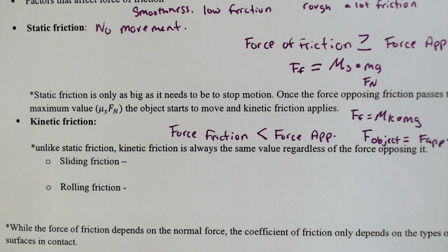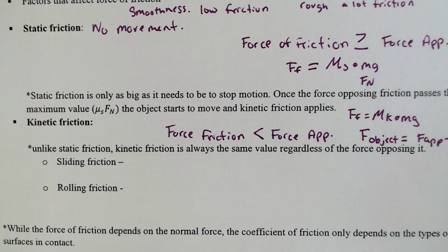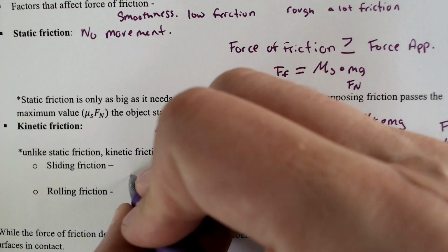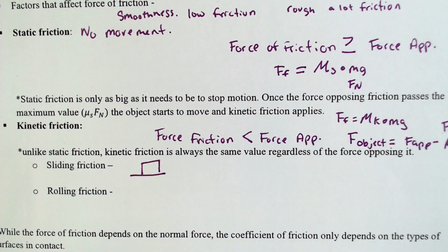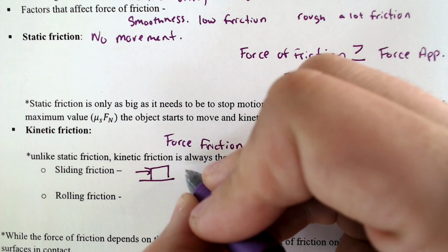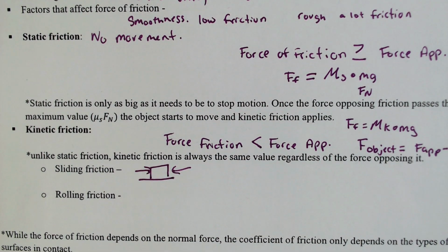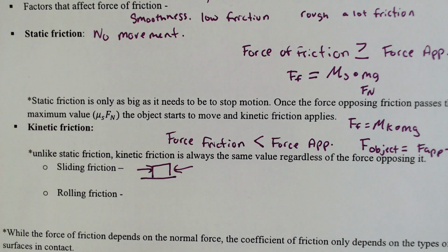Okay? Now there are two different types of friction that you could encounter, and this will be the end before we do examples in the next video. Sliding friction is the normal one that you would deal with, and that would be if the object is on the ground. If you were pushing this way, friction would be opposing it in the other direction. And it moves against a sliding motion.